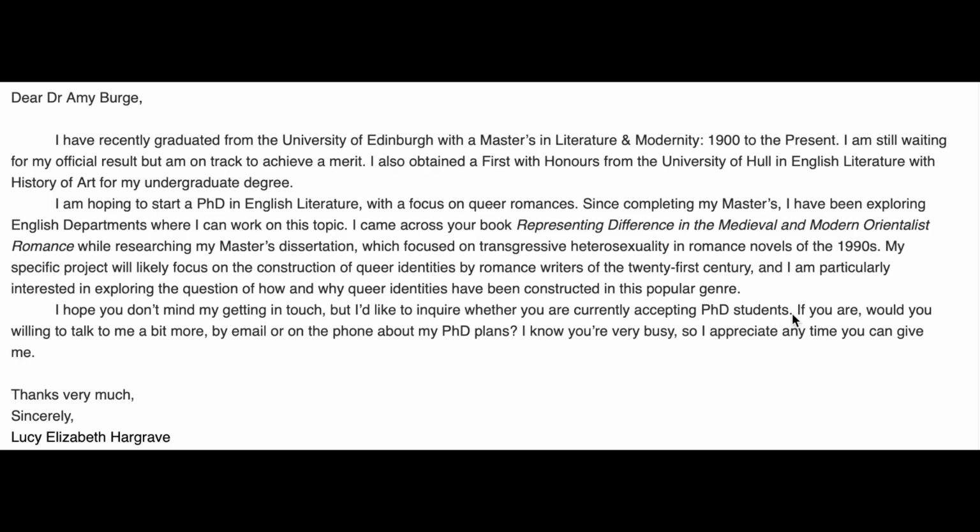That's an important sentence to put in because not everybody will be accepting PhD students. There is a limit on the number of PhD students academics can supervise, and they also might be about to go on sabbatical, they might be about to retire. So it's always good just to do a sentence like that and not assume that they are taking on PhD students. If you are, would you be willing to talk to me a bit more by email or on the phone about my PhD plans? I know you're very busy, so I appreciate any time you can give me. Thanks very much. Sincerely, Lucy Elizabeth Hargrave.